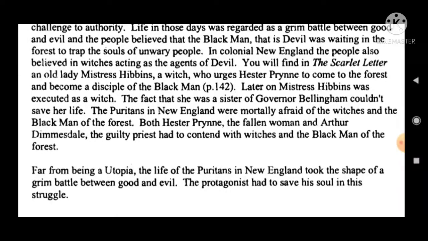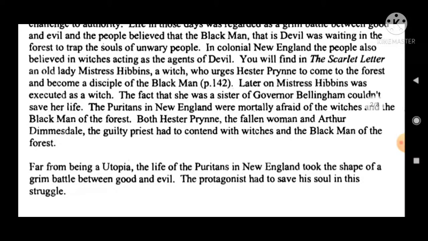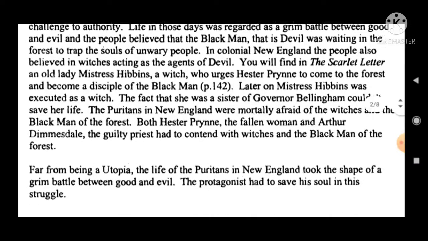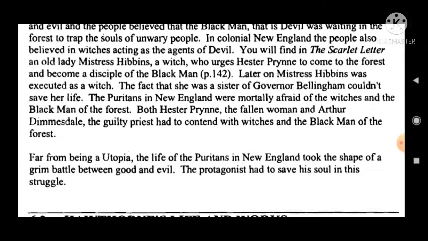aware of their survival. In colonial New England the people also believed in witches, acting as the agents of the devil. You will find in The Scarlet Letter an old lady, Mistress Higgins, a witch, who urged Hester Prynne to come to the forest and become a disciple of the black man.